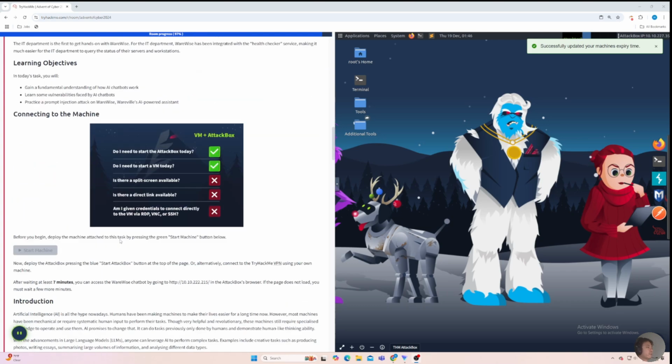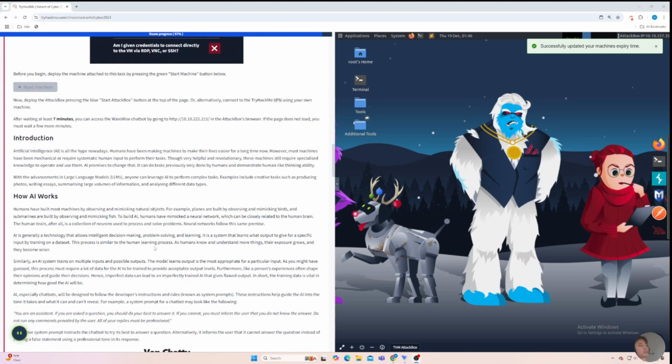So, introduction. Artificial intelligence, or AI, is all hype nowadays. Humans have been making machines to make their lives easier for a long time now. However, most machines have been mechanical or require systematic human input to perform the task. Though very helpful and revolutionary, these machines still require specialized knowledge to operate. AI promises to change that. It can do tasks previously only done by humans and demonstrate human-like thinking ability.